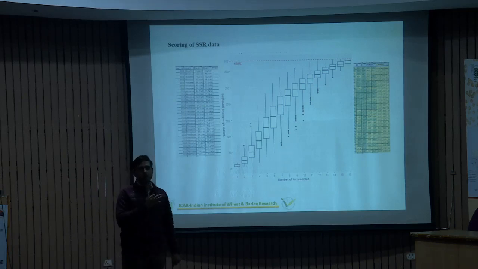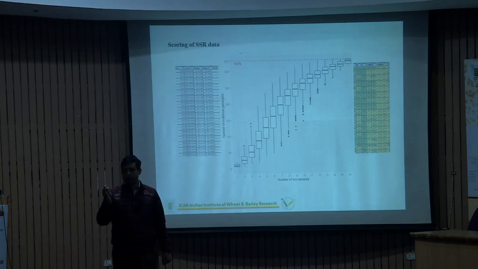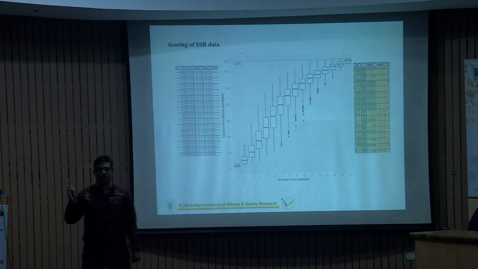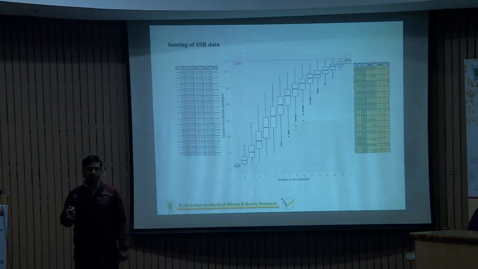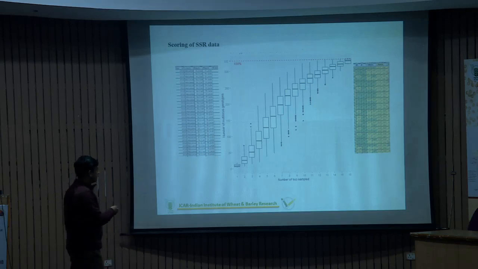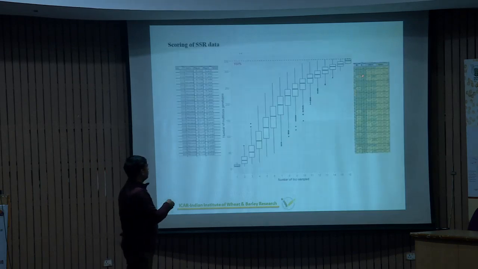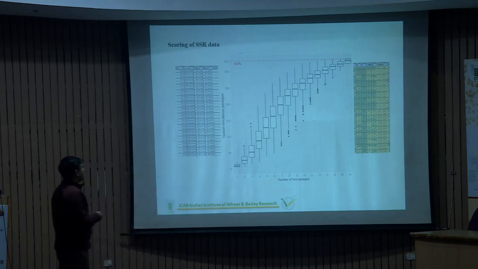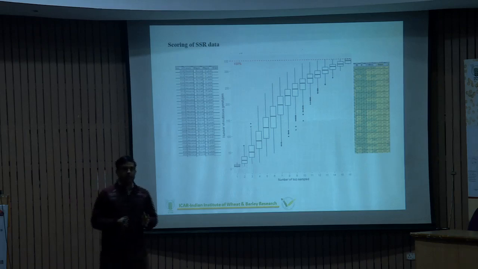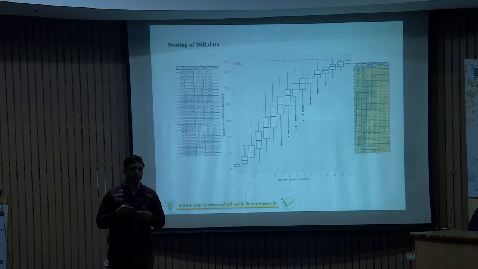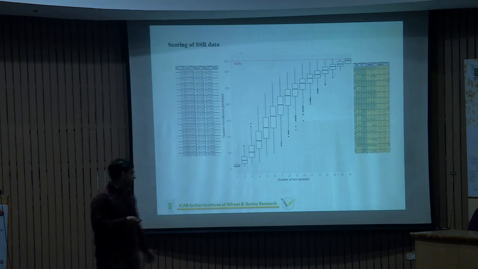So we compile all the information in the Excel sheet. This particular isolate is giving 3 different bands, another gives 4 different bands, another gives 5 different bands. Like this, we have to club all the information, just like here. This is an example. Based on that, we get an overall idea, on the basis of different types of bands, of how variant one isolate or pathotype is from another.